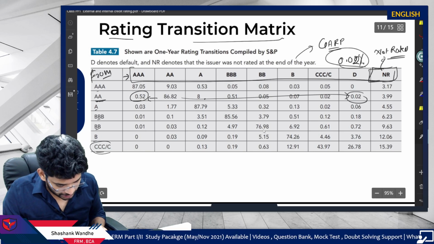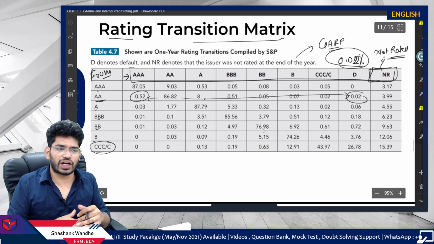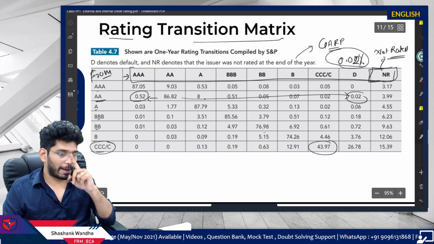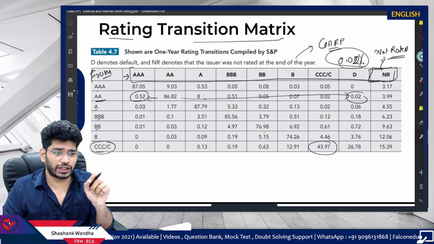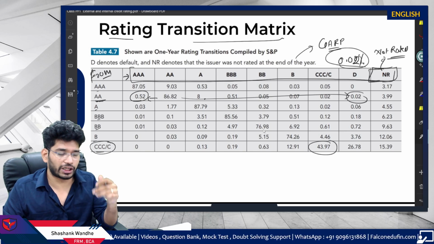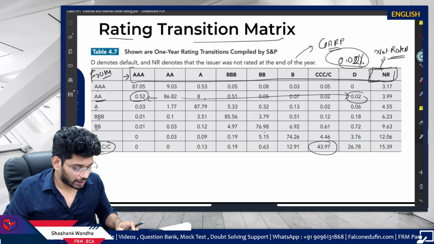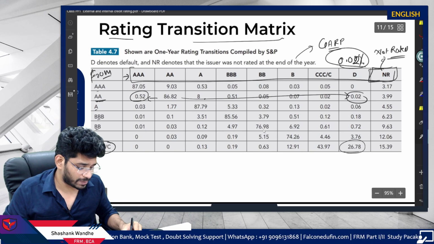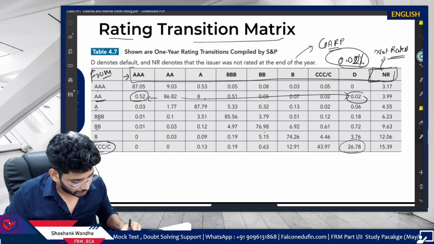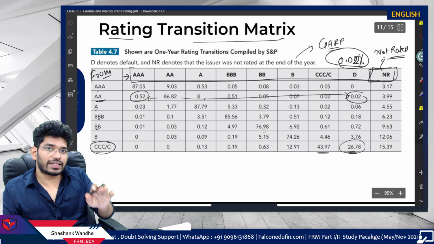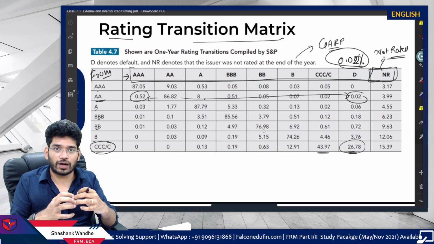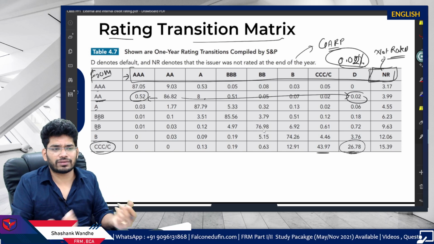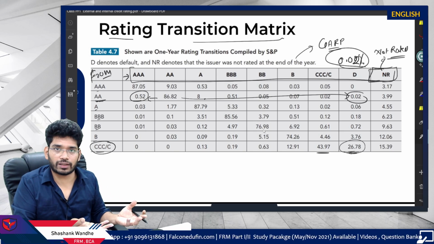Now, if the company is triple C, which is already junk, which is already close to default, the probability of maintaining its rating is 43.97%. This is the probability of maintaining its rating. And what is the probability that this particular firm will default? It is 26.78%, right? So it is easy to understand. Triple C is about to default. Highly risky. And if it defaults, fine. 26% is a good number for it, right?